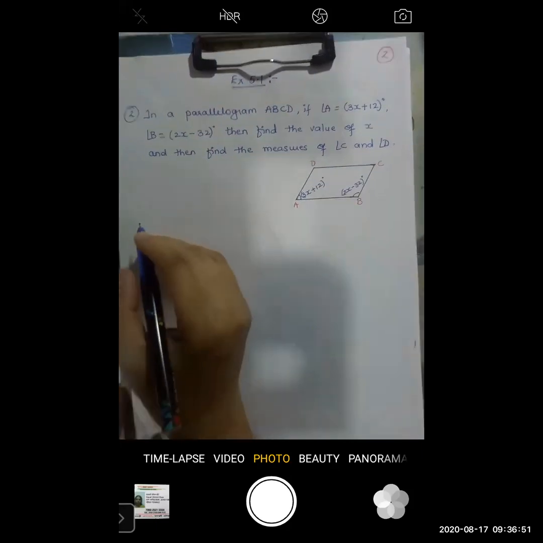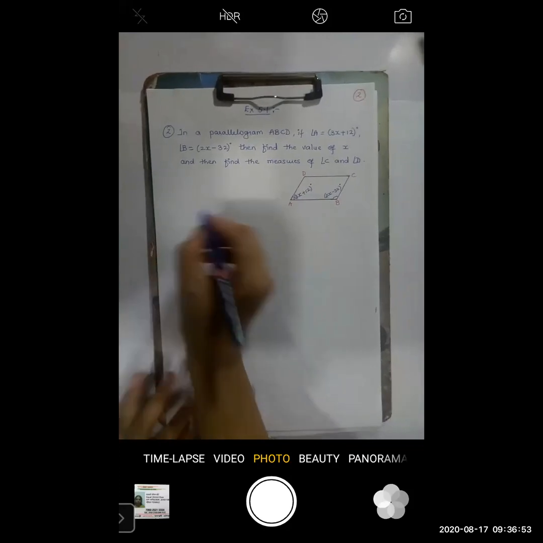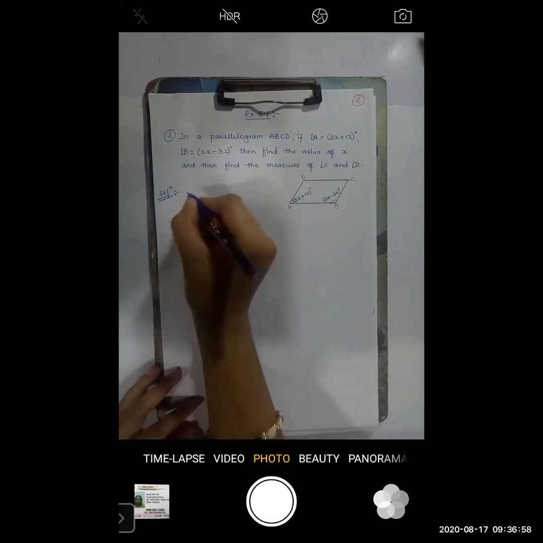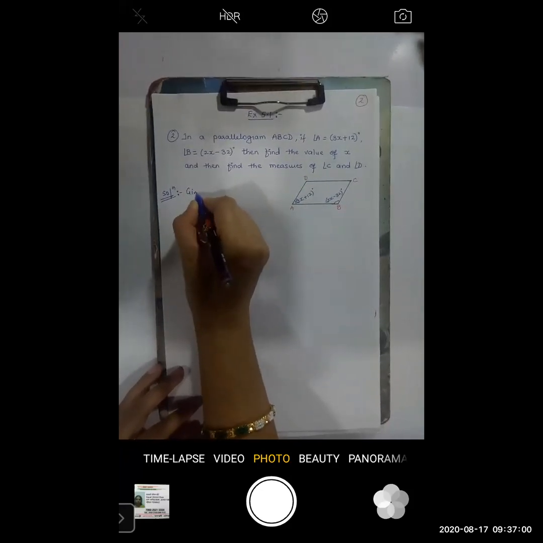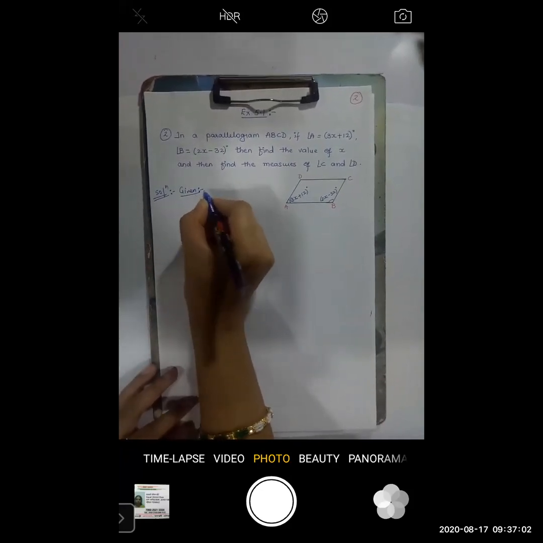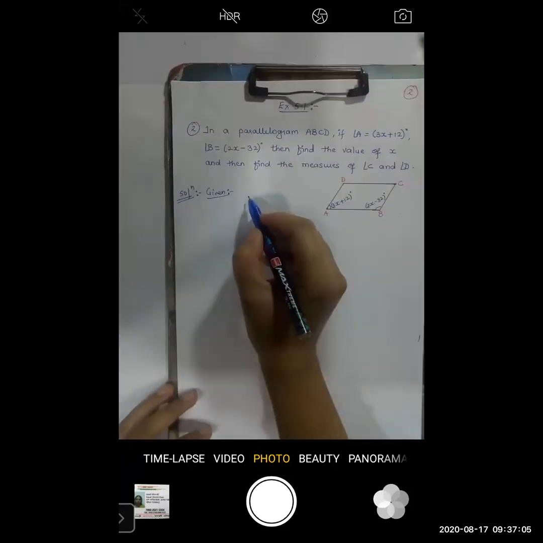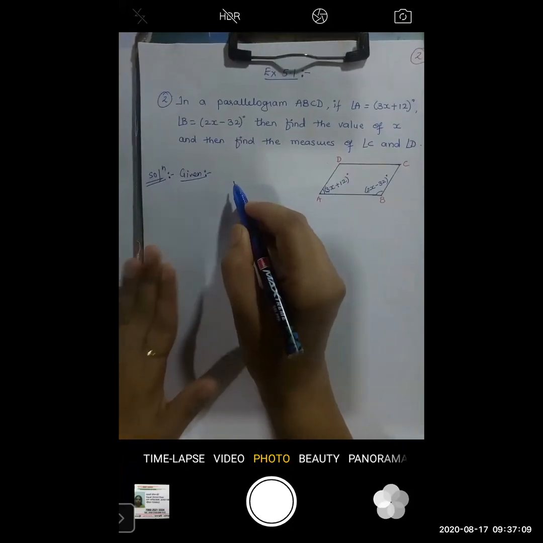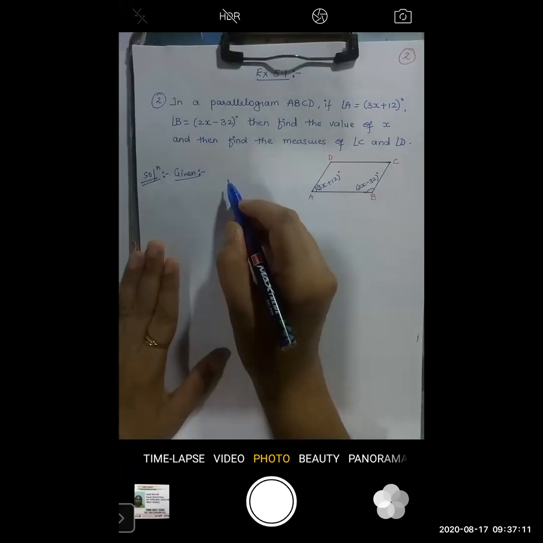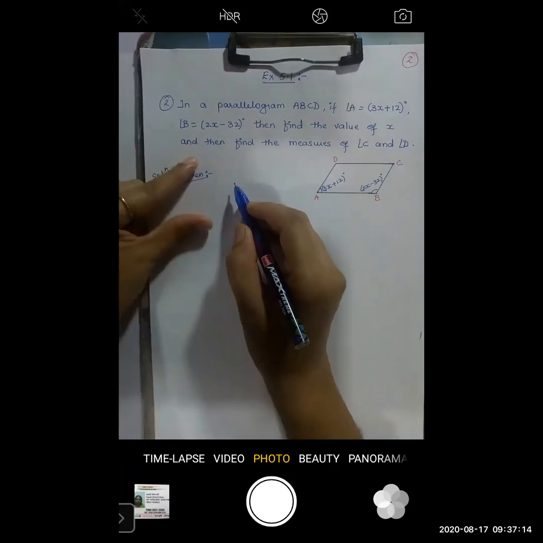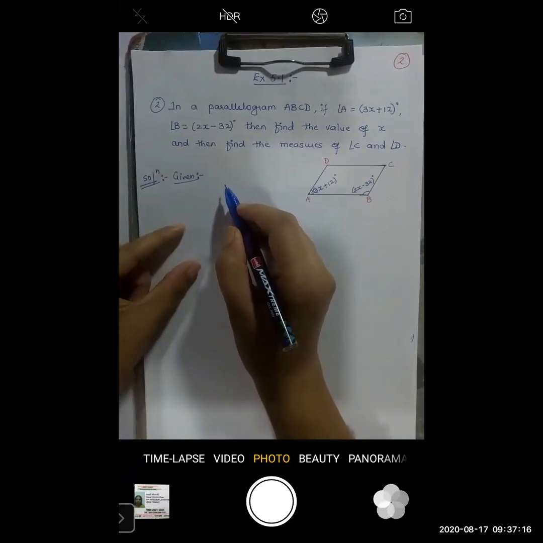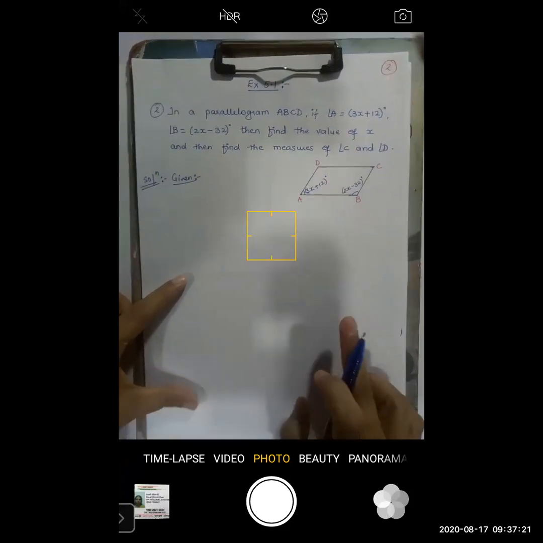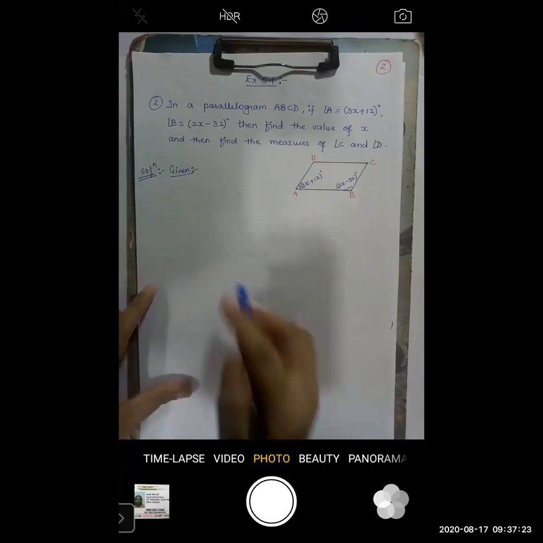Okay. So first step, what is the first step? You have to write the given part. And this is very important, and it represents a good presentation of your sum. For any geometry sum, the presentation should be how? First you have to write given, then to find or to prove whatever it is, and then the actual solution along with the reason. Okay. So given.